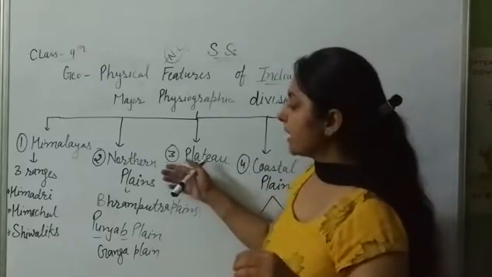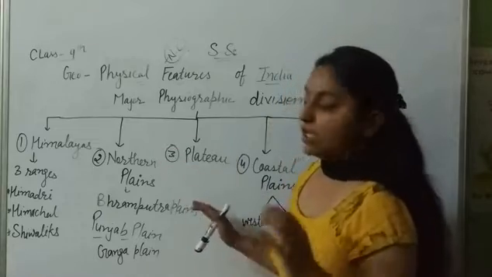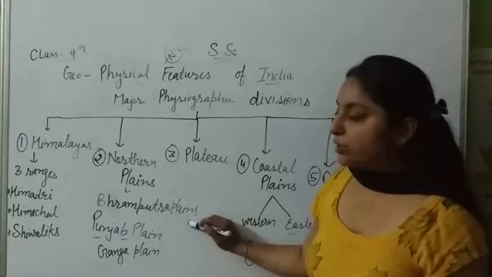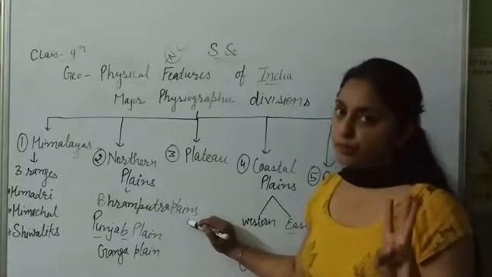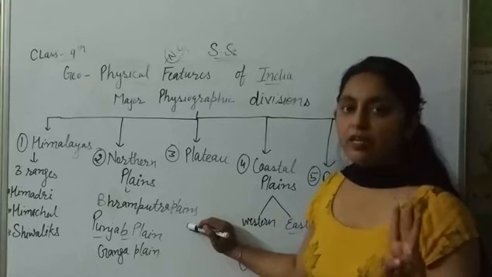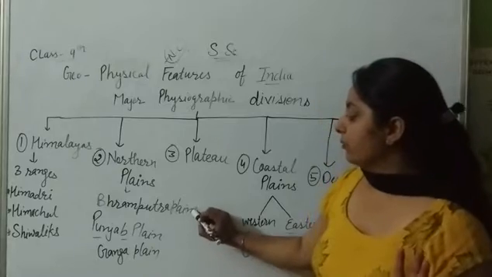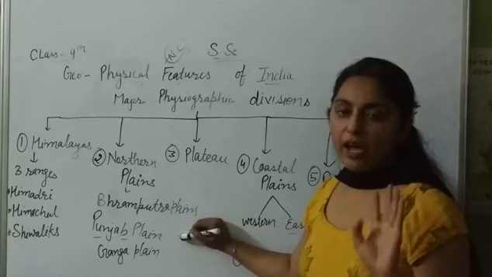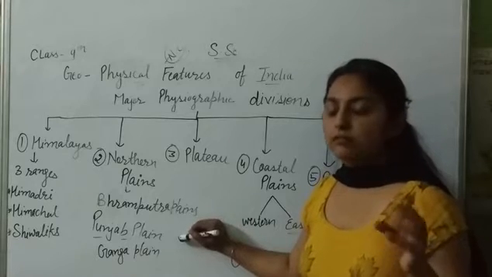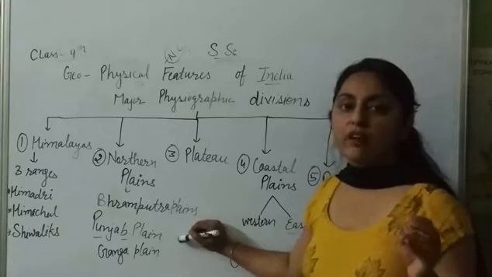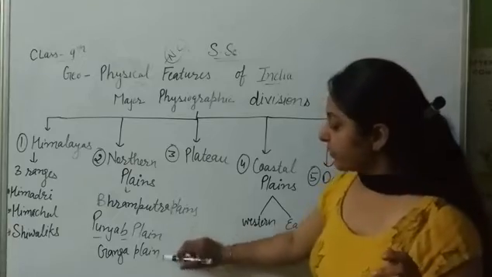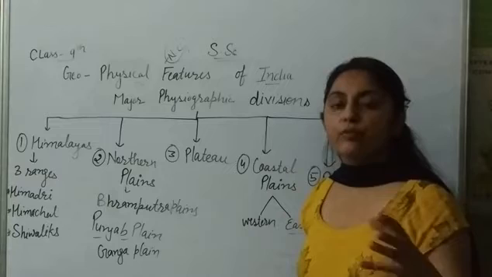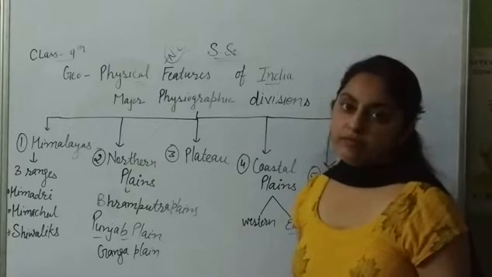You understood there are northern plains. These northern plains are further divided into 3 parts. Brahmaputra plains is formed by the Brahmaputra river. Punjab plains is formed by the 5 rivers: Sindhu, Satluj, Ravi, Chenab, Jhelum. And Ganga plains is formed by the Ganga, Yamuna and their tributaries.